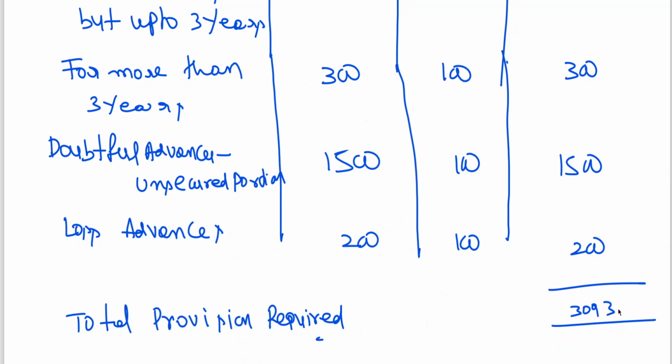ECGC means Export Credit Guarantee Corporation. These two agencies give a guarantee on advances to the bank. If something happens, they are able to compensate that. So on that guarantee given, there is no need to calculate any provision. On the balance amount you have to calculate the provision. That we will be working out in today's class.